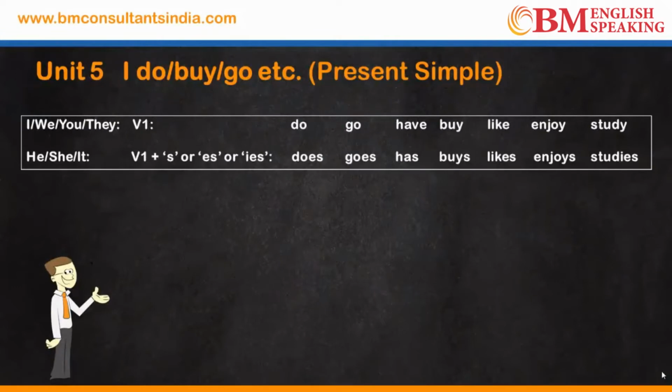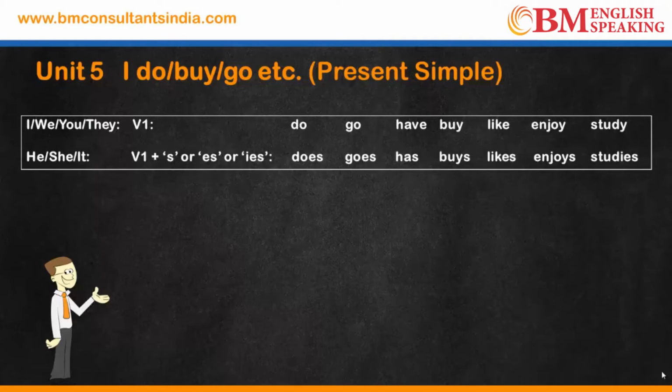Let's understand the structure of a sentence in present simple tense. With I, we, you, they, we use do. With he, she, it, we use does. I do, we do, you do, they do. He does, she does, and it does.